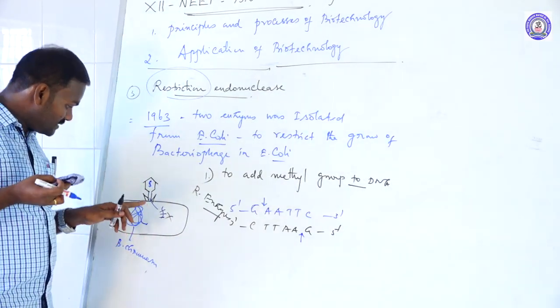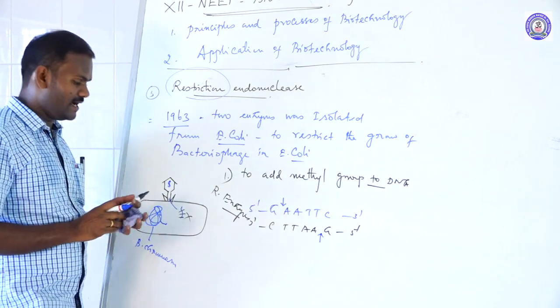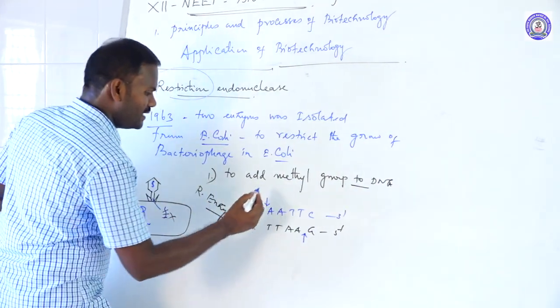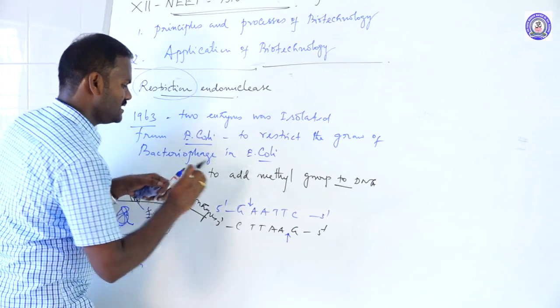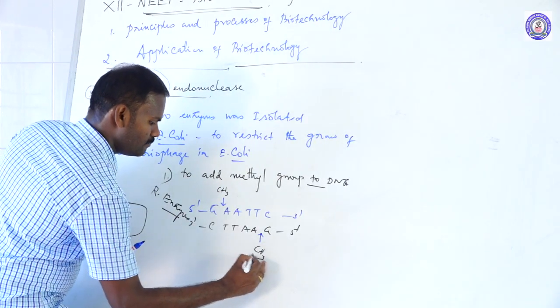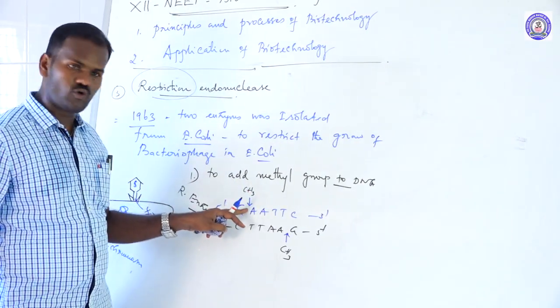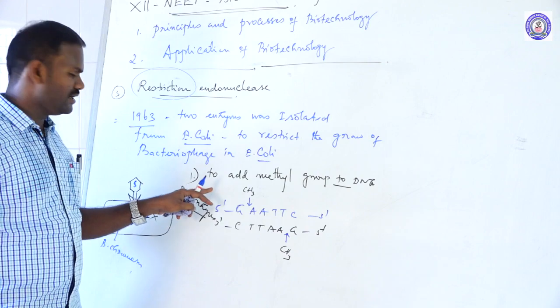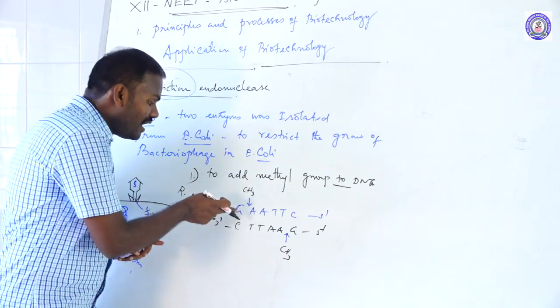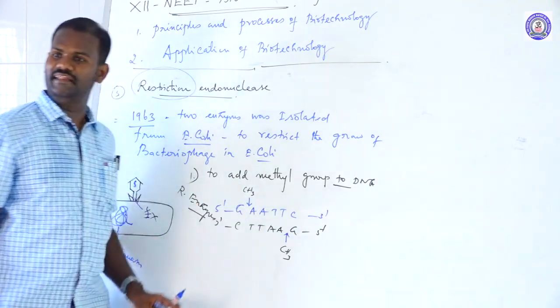But the first enzyme is synthesized by E. coli bacteria to add a methyl group, CH3, to the specific site. If a methyl group is added, the restriction endonuclease cannot recognize the specific sequence. These are called methylated DNA.